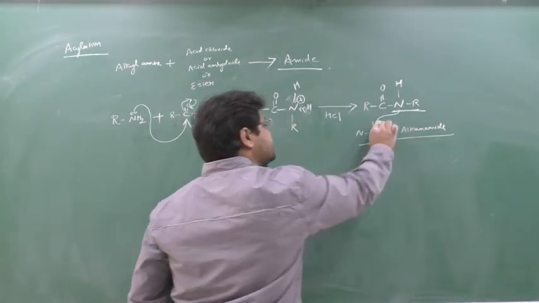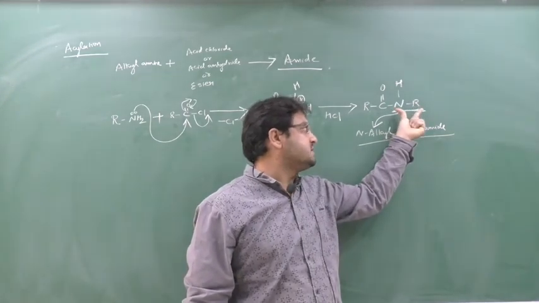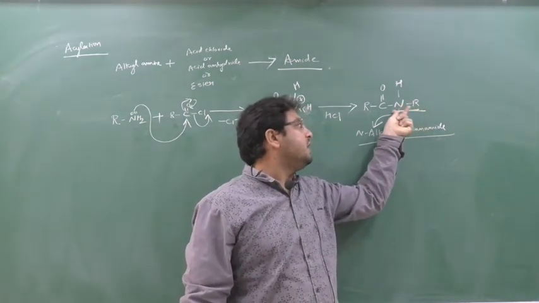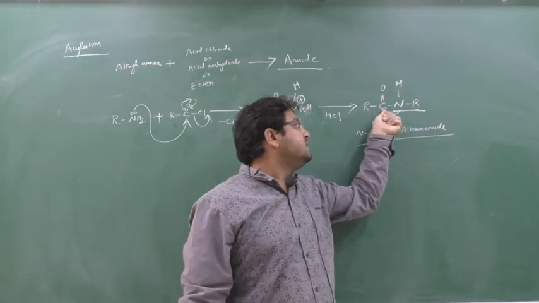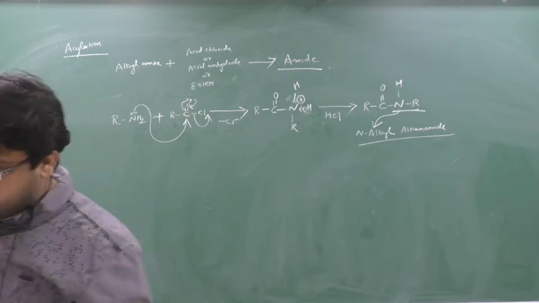This name should become first. N-alkyl, R whatever, methyl, ethyl, propyl. So first you should say this R with N, so N-alkyl, then count this carbon with this R and say alkanamide. I will tell one example, then only you will understand.